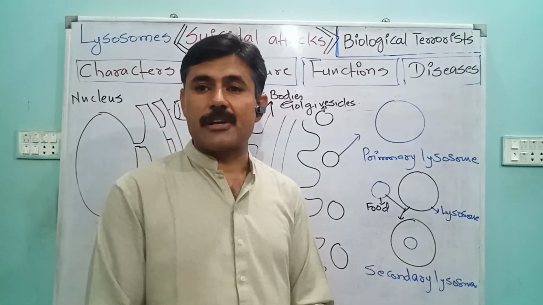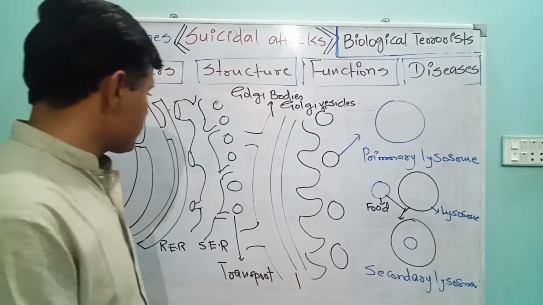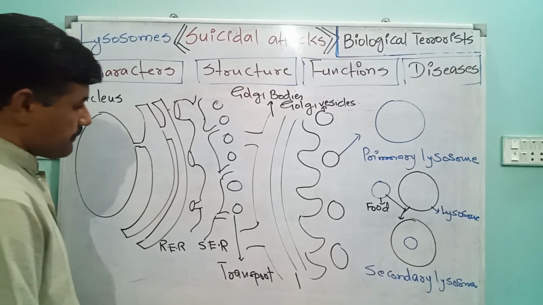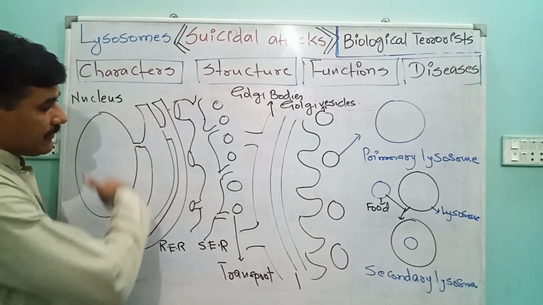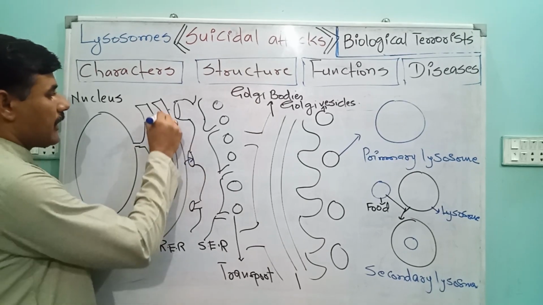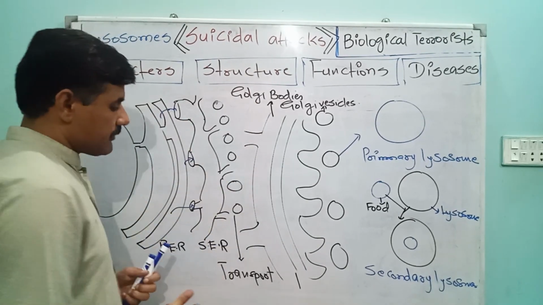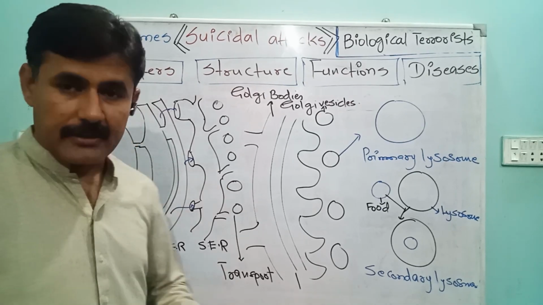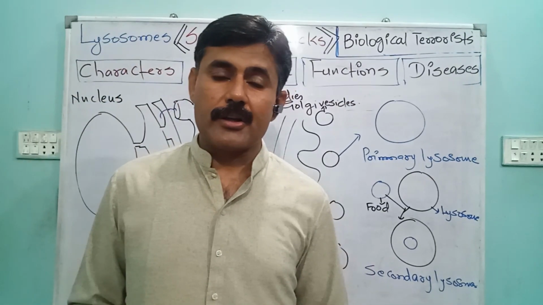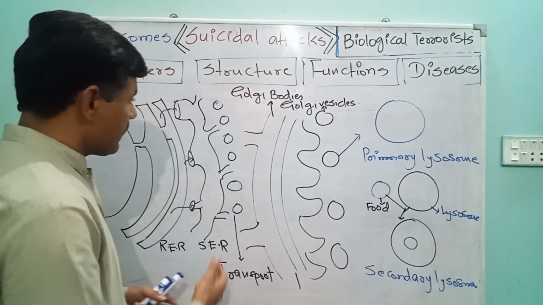When translation results in the formation of different proteins, these proteins are secretions, and these secretions are received by a structure called smooth endoplasmic reticulum. And this smooth endoplasmic reticulum further transports these structures in the form of vesicles.